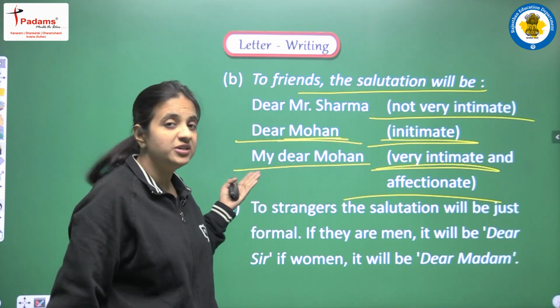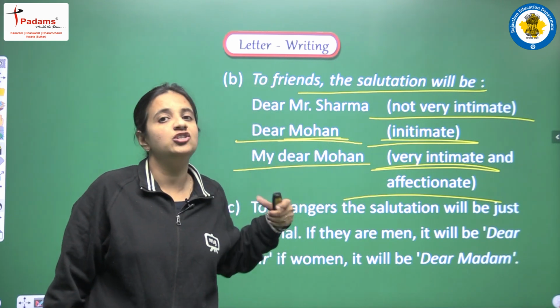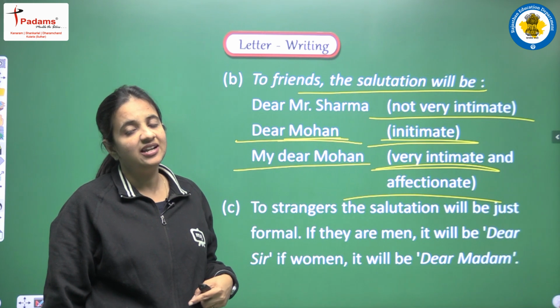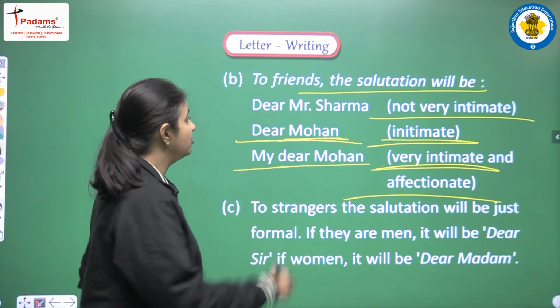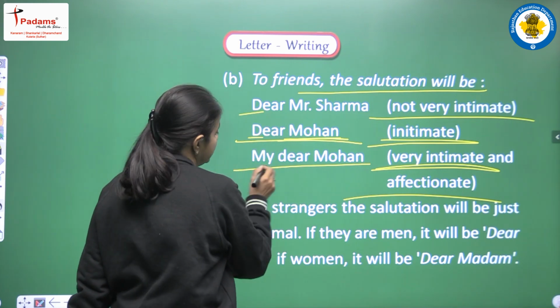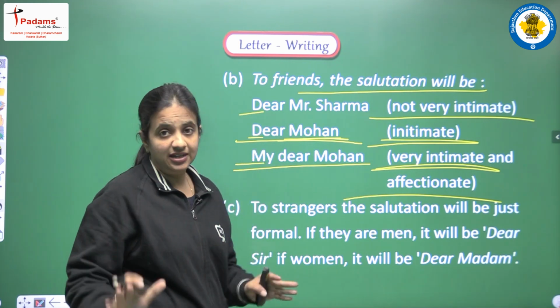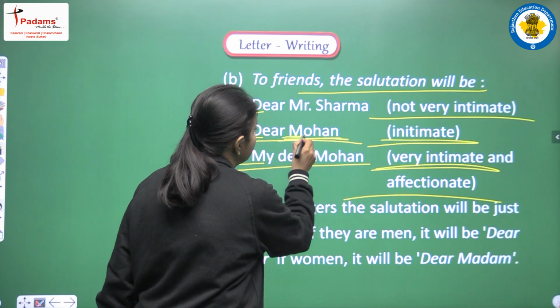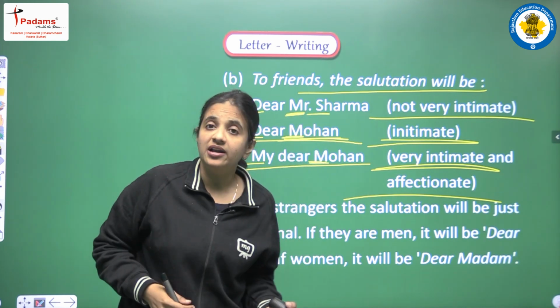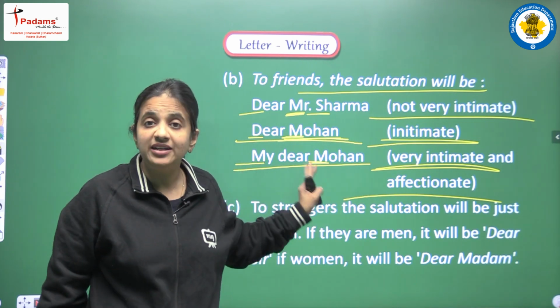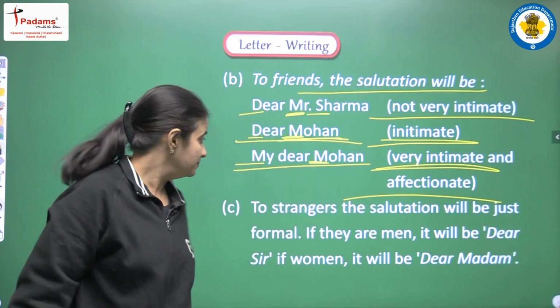So these are the options that we can choose when we are writing a personal letter to our friends. Again, the points that we have to observe: the first letter of these greetings is also a capital letter. Next, when we are writing the name, the first letter of the name, that is a proper noun, will also be a capital letter.